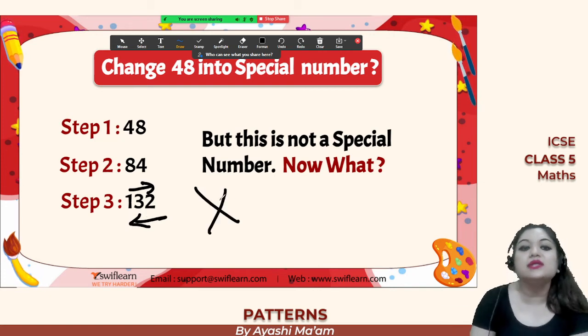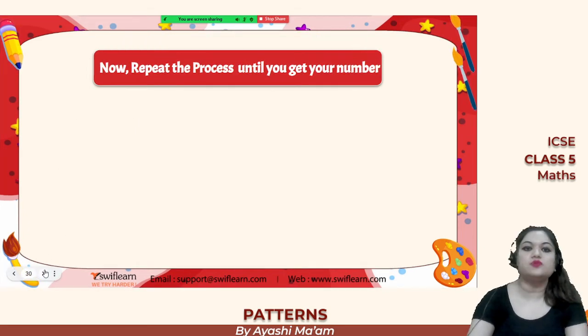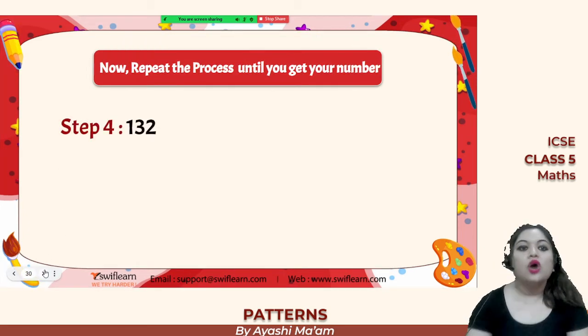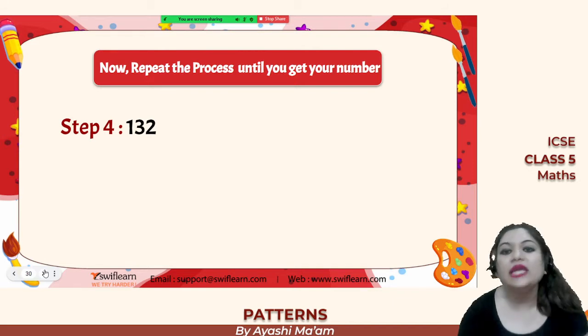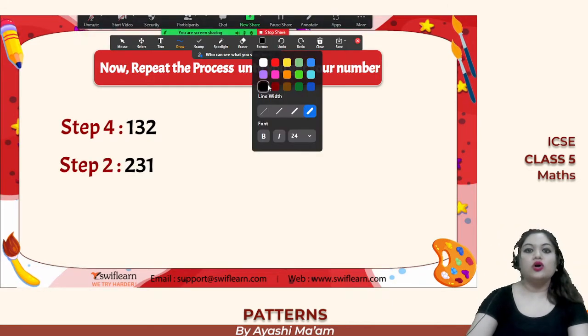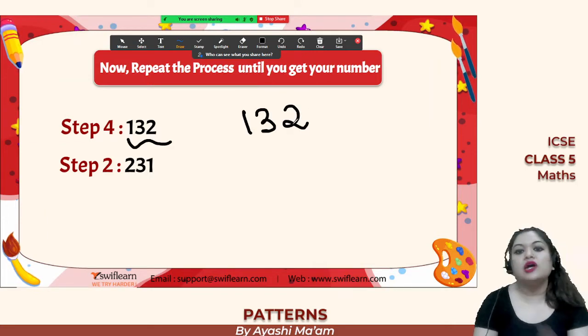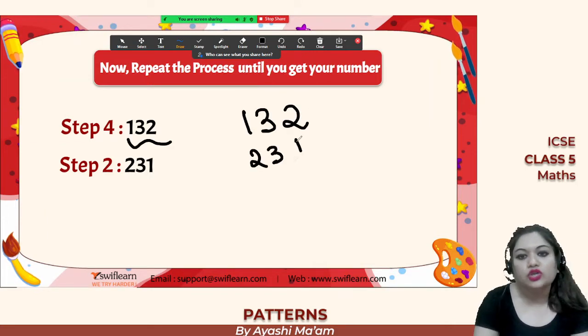So definitely this is not a special number. Therefore we cannot change 48 into a special number, right? So what you will do is keep on repeating the process until you get your number. Okay, so we got 132, right? Now again reverse 132, so you will get 231.